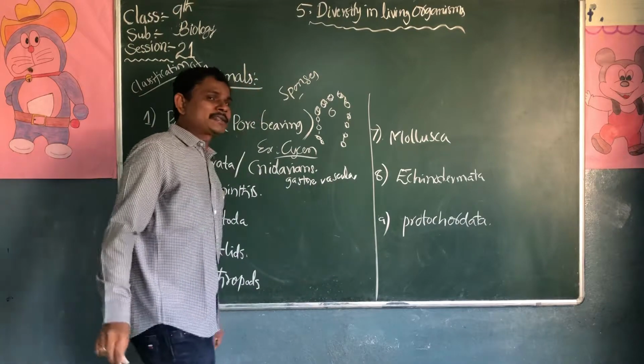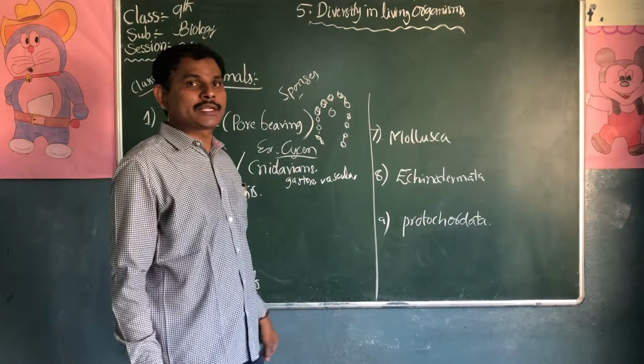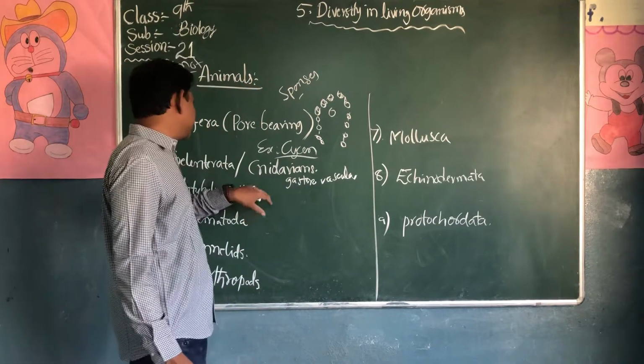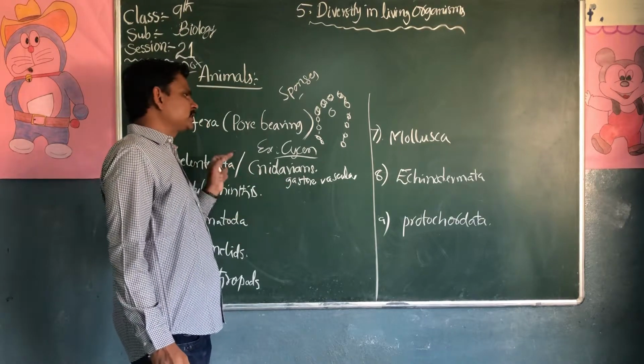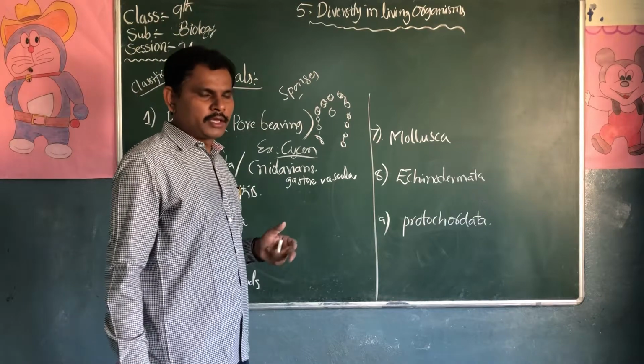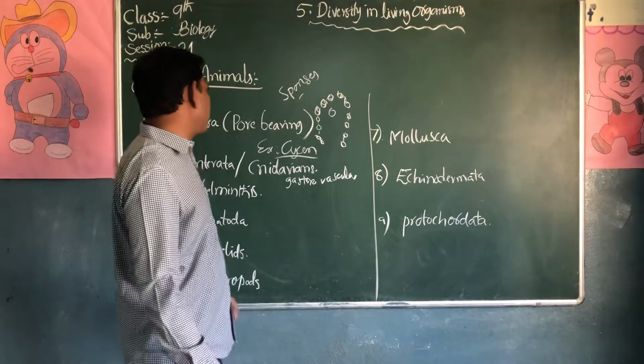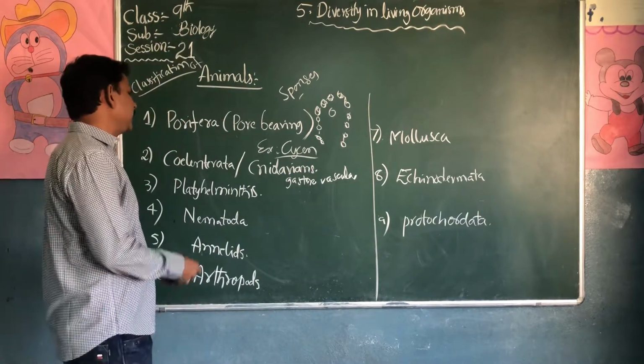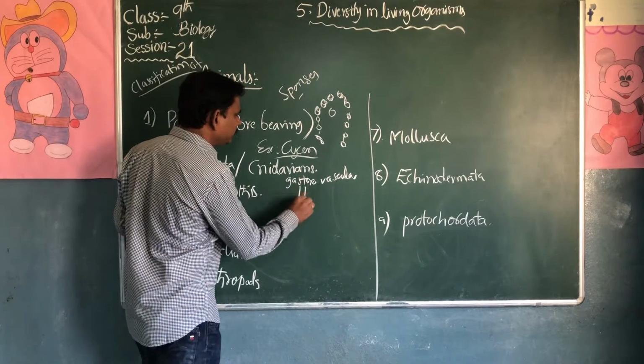Nutrients are absorbed and excretion takes place there. The best examples are Hydra and jellyfish.